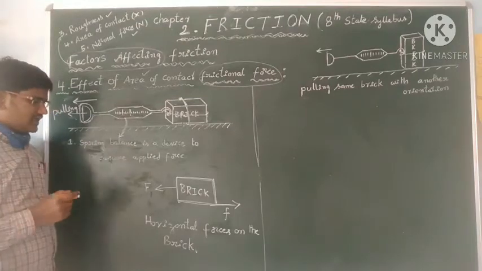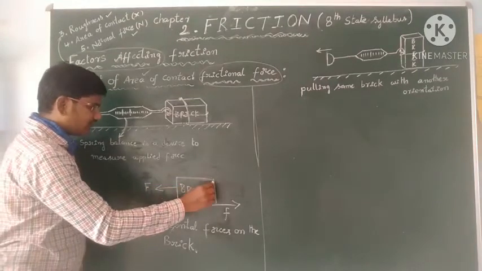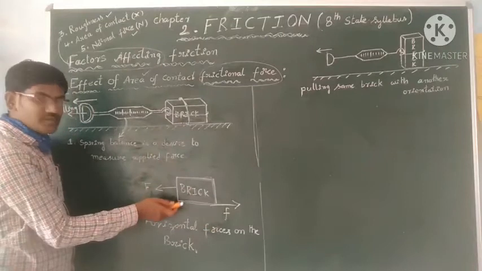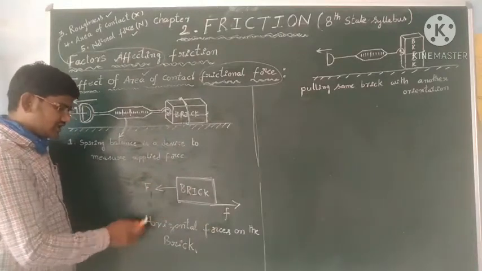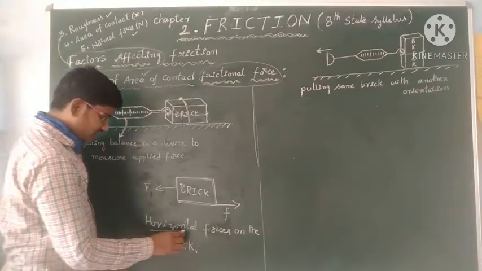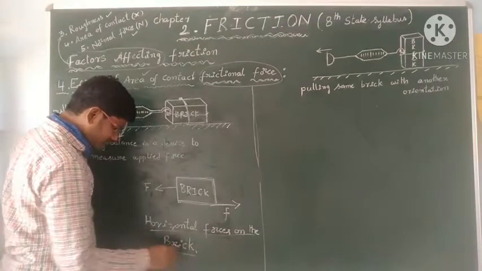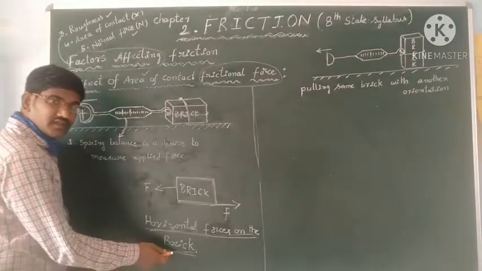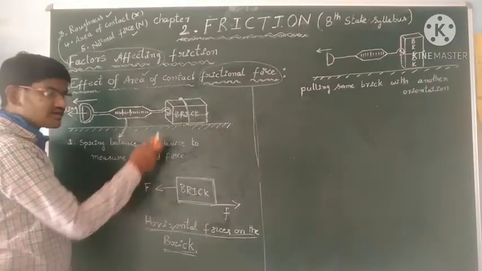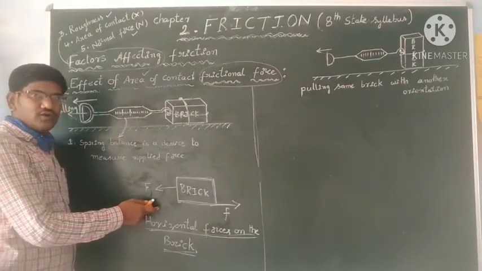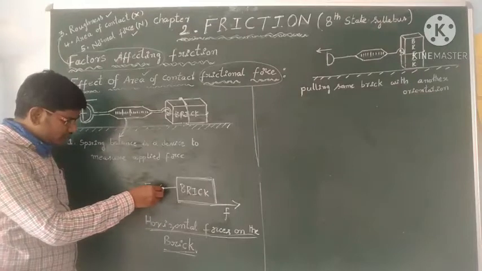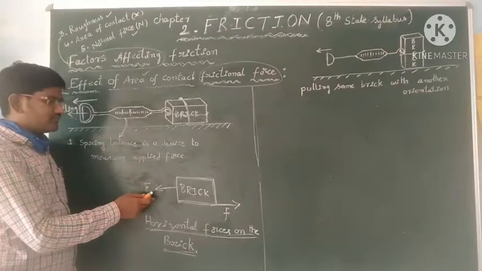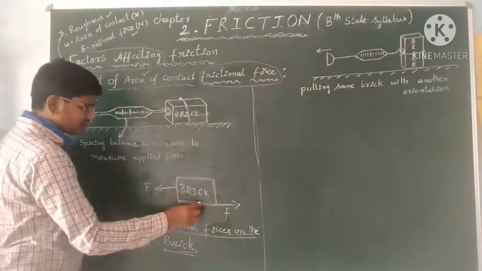So see the number of forces acting on this brick when it just begins to move in the horizontal direction. Horizontal forces on the brick, I want to find when it is ready to move. So one is the applied force on the brick and another one is the frictional force.